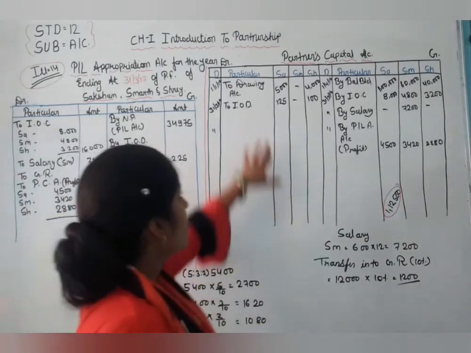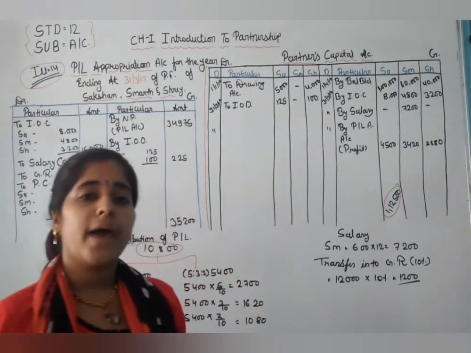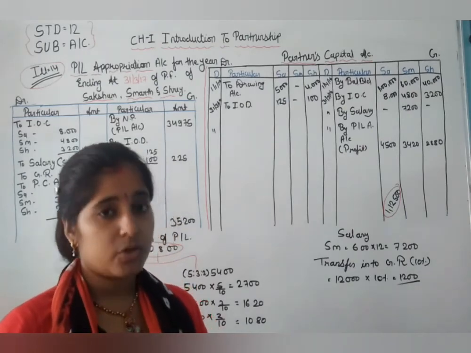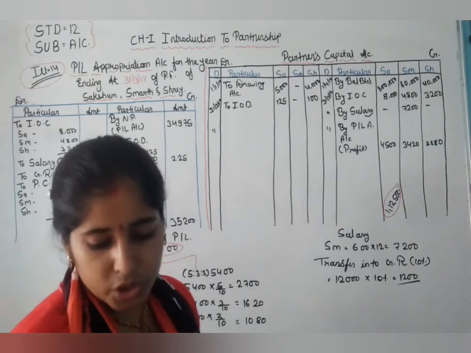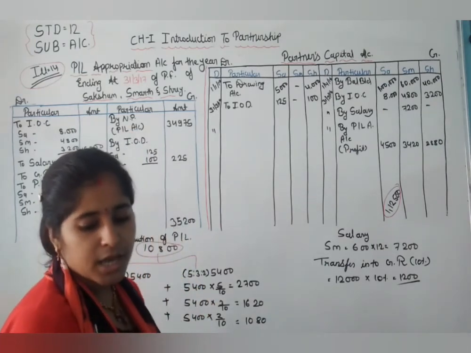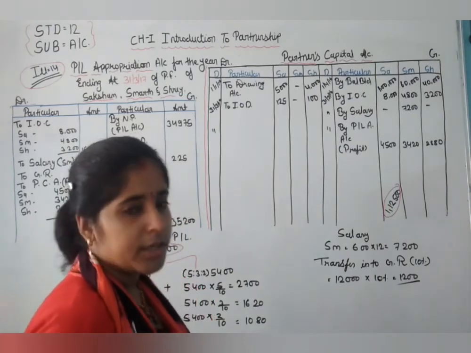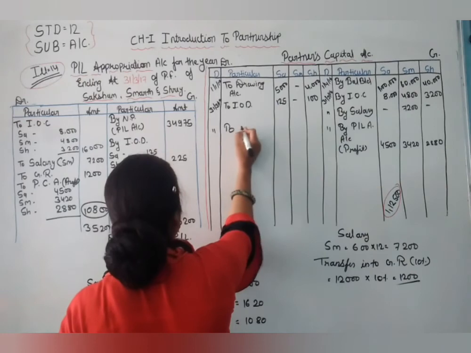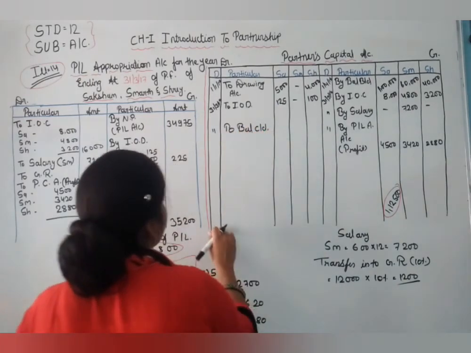If the debit side is more than the credit side, we carry the balance forward on the asset side of the balance sheet because it is a loss of the business. So the remaining balance carried forward is 1,07,375.